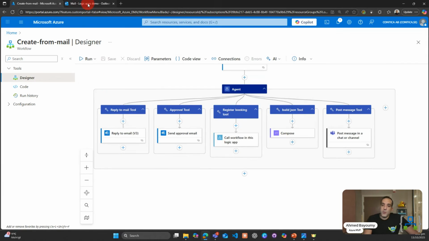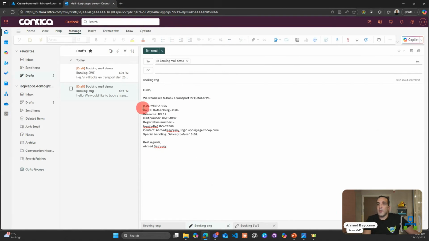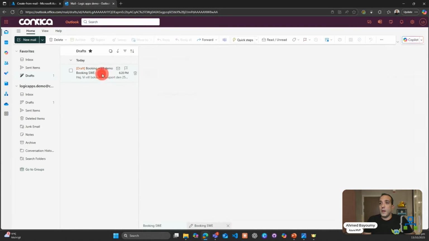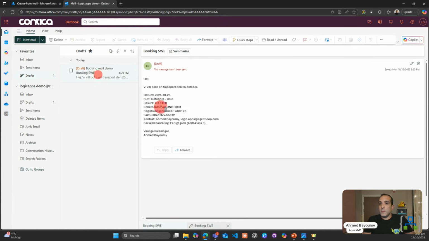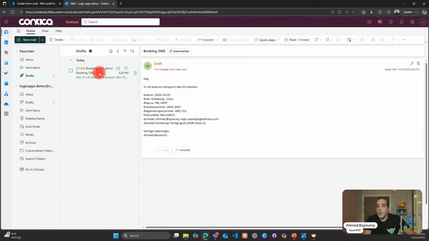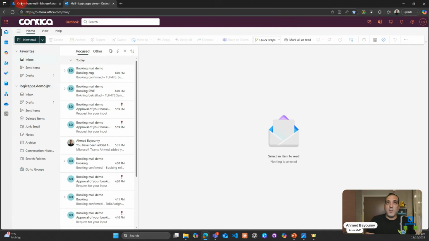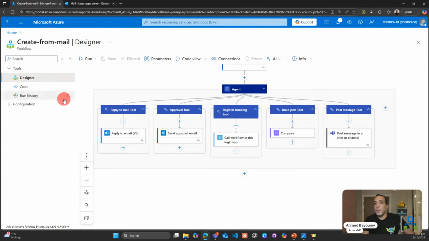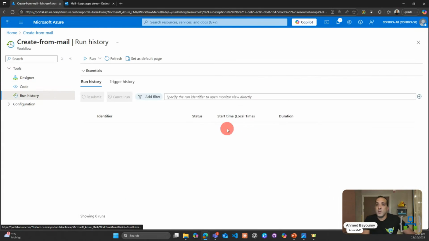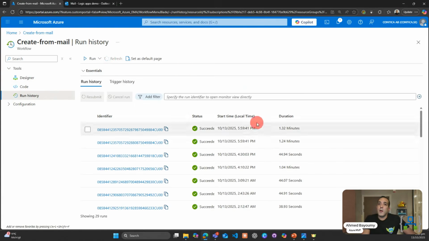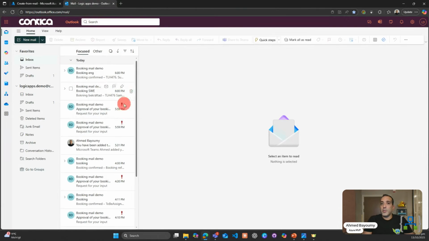So let's try to see how this works. Here I prepared 2 different emails in 2 different languages. Let me go ahead and send them now. So they will be working. And what happened now is my logic app will be triggered shortly. And once it's triggered, I should get